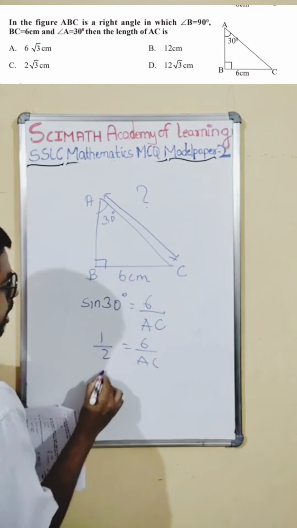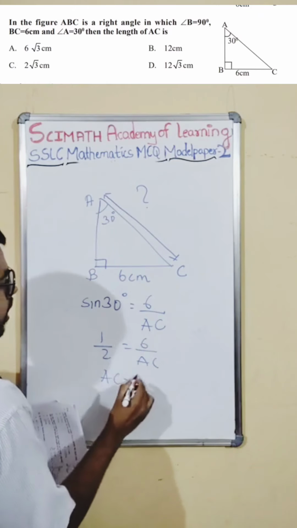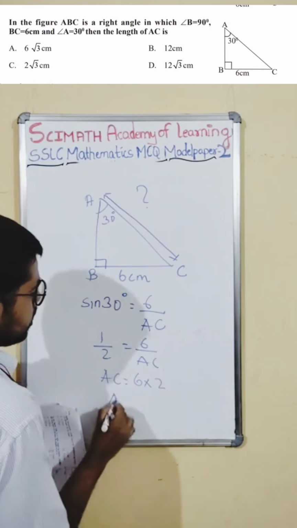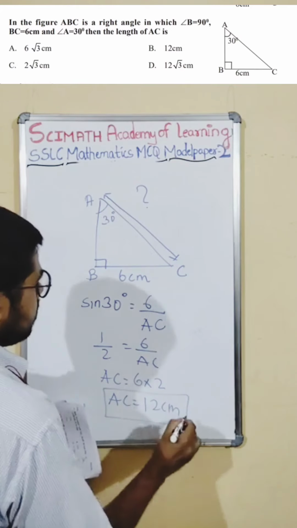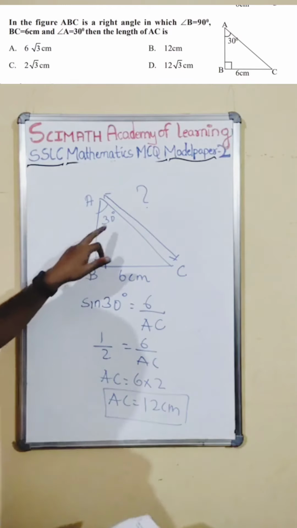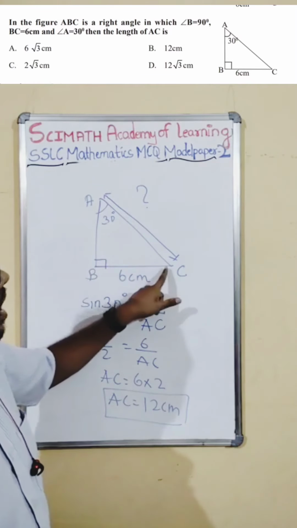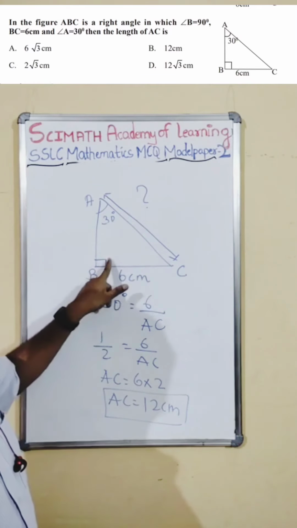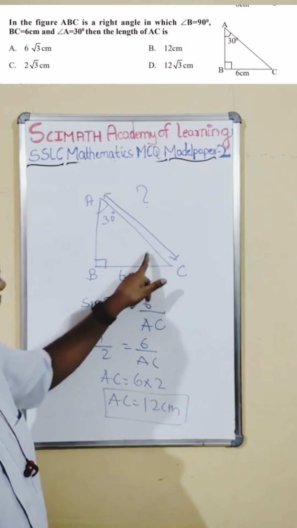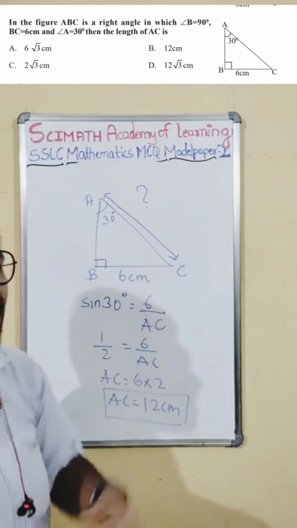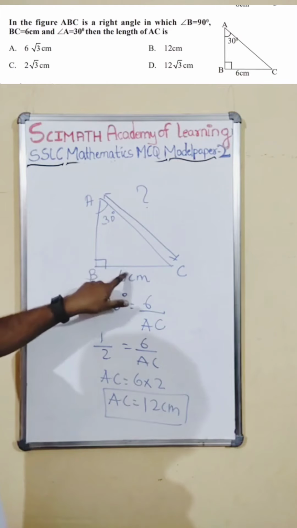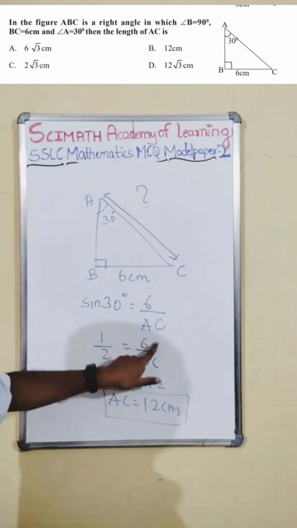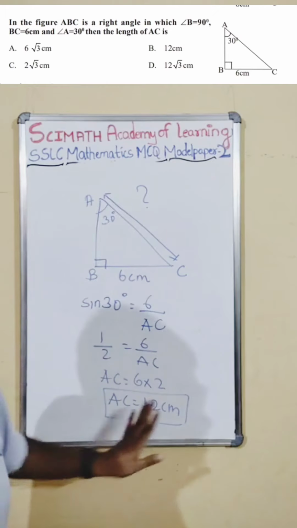So now just cross multiply, AC will come here, 2 will go here, 6 into 2, so AC is equal to 12 centimeter. So this is the answer. Because theta is here, you can even see, this is 30, this is 90, this will be 60. Then after taking 60, you can apply cos theta. No need, very quickly, you can apply sin theta here, opposite by hypotenuse, 6 by AC. Then cross multiplication, then find.